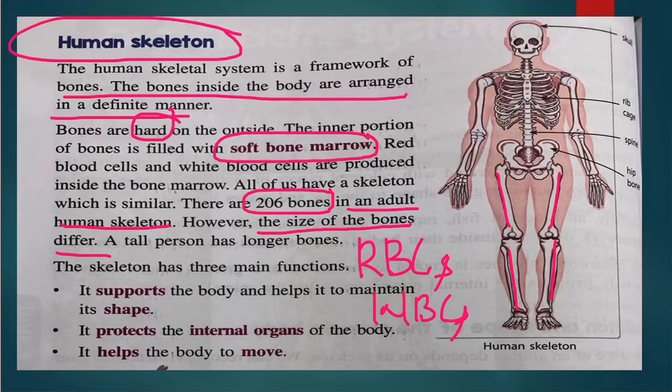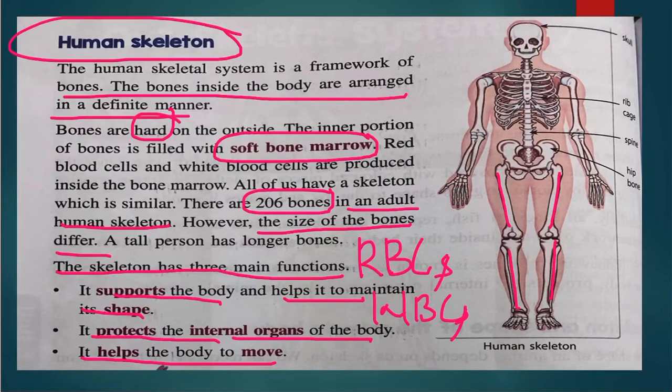Now, the skeleton has three main functions. It supports the body and helps to maintain its shape. It protects the internal organs of the body like the heart, kidneys and lungs, and it helps the body to move properly.